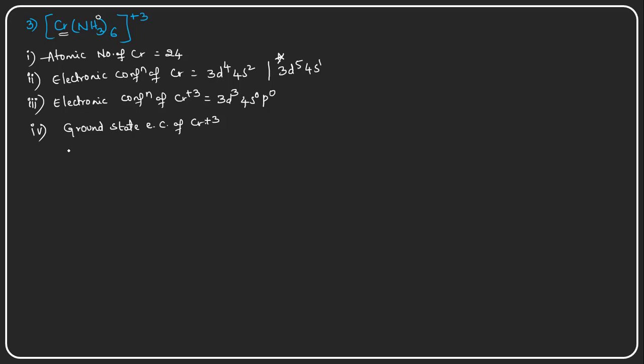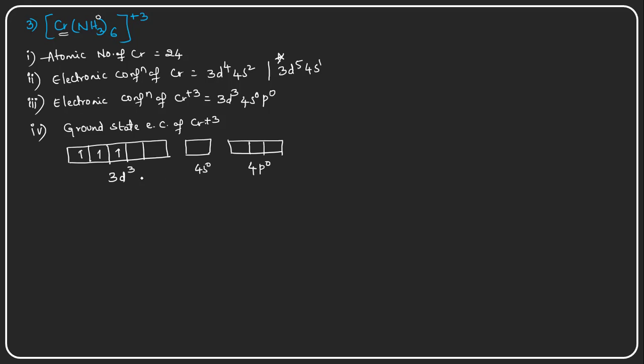In the ground state electronic configuration, the 3d orbital has 3 electrons, and the 4s orbital is 0, vacant, and the 4p orbital is also 0, right? And see here, how many empty orbitals do we require? 6 empty orbitals we require.